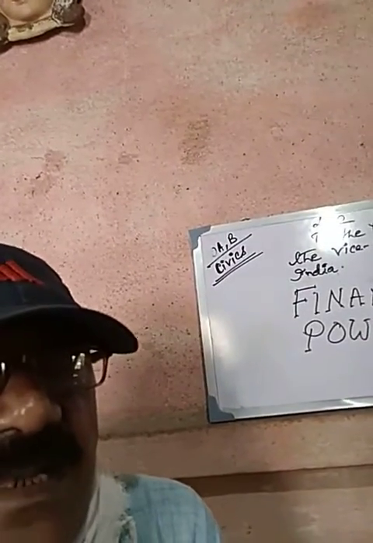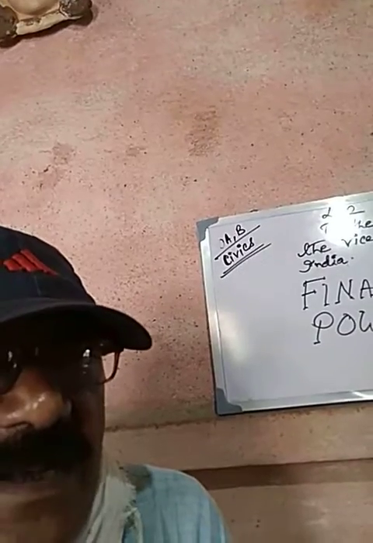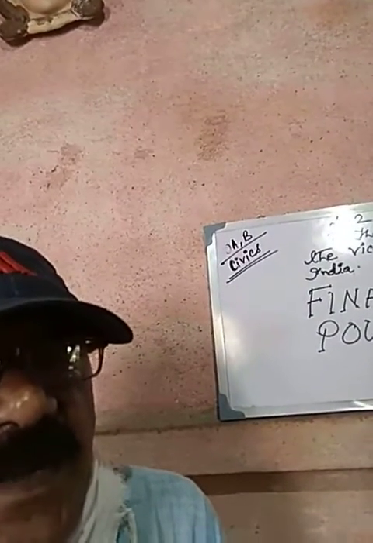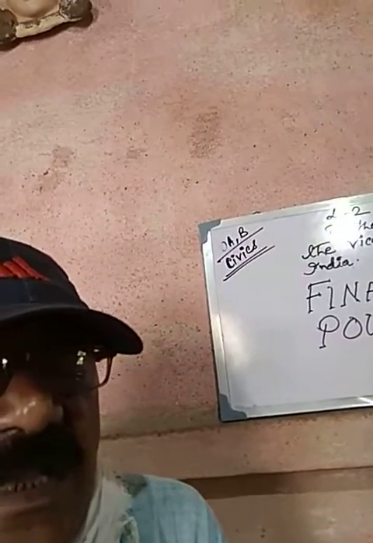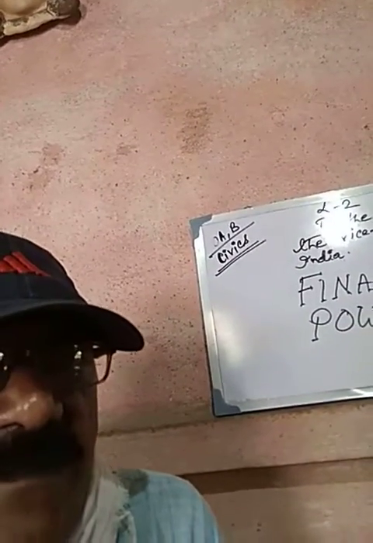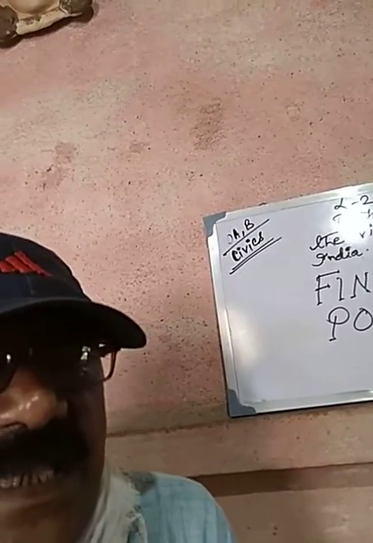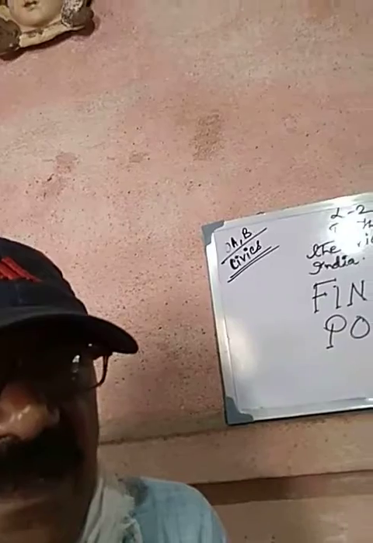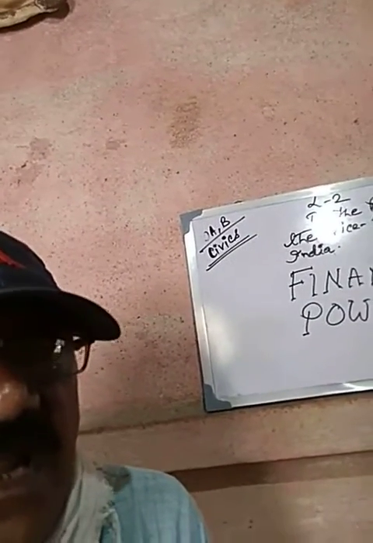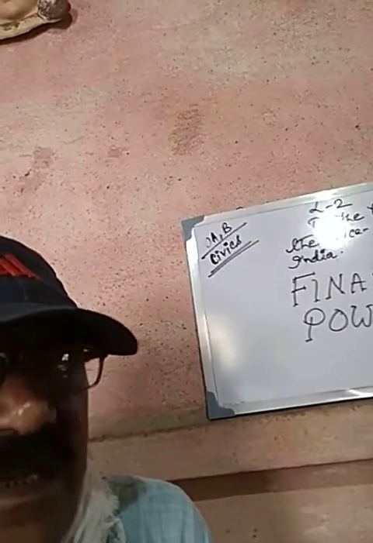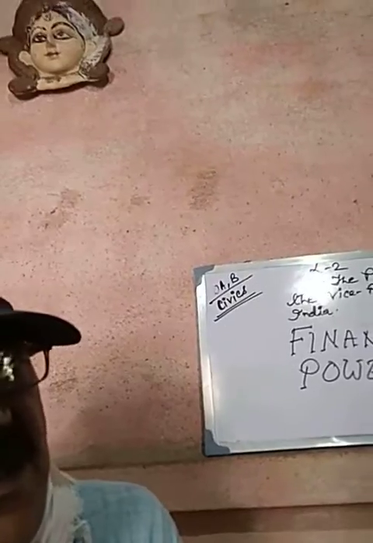The Finance Minister is the representative of the President in the House of Parliament at the time when he prepares his budget and submits it before the Speaker of the Lok Sabha. So on behalf of the President, the Finance Minister makes a financial statement and submits it to the Speaker of the Lok Sabha. This is done on behalf of the President of India.